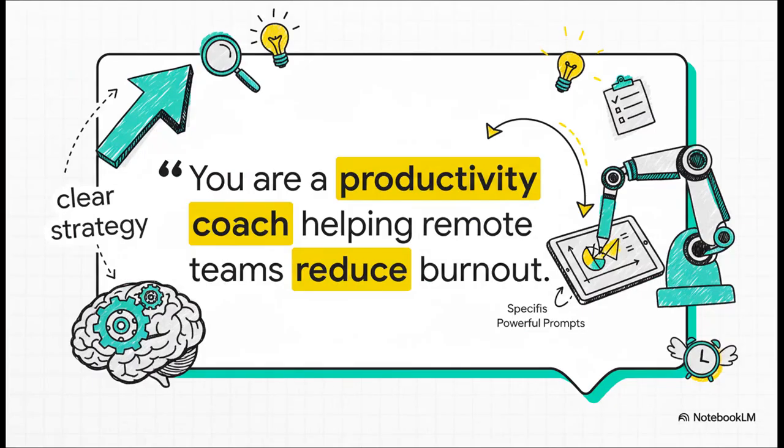First up, assign a role. I love this one. I call it the system role superpower. Don't just ask a question, tell the AI who it is. You are an expert. This tiny shift completely changes the game. The depth and the relevance of the answer just go through the roof.